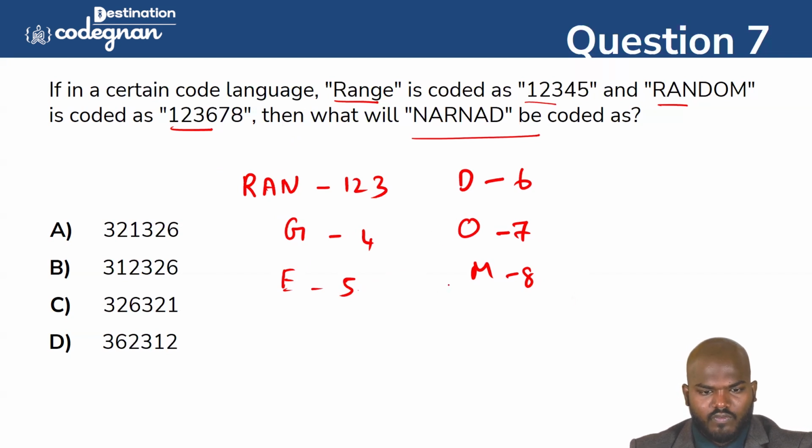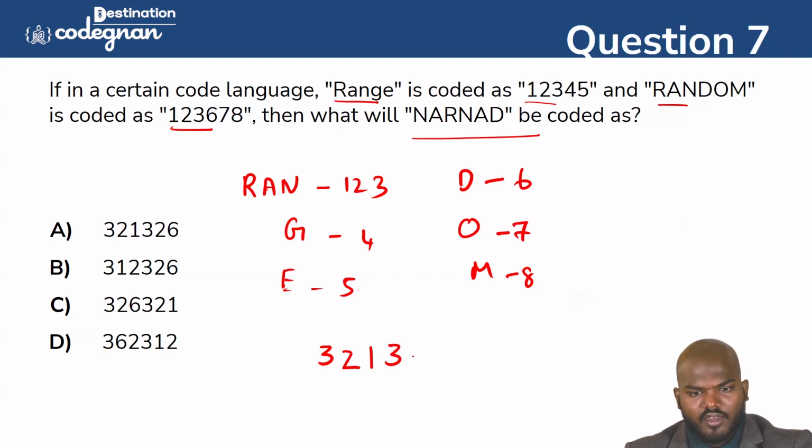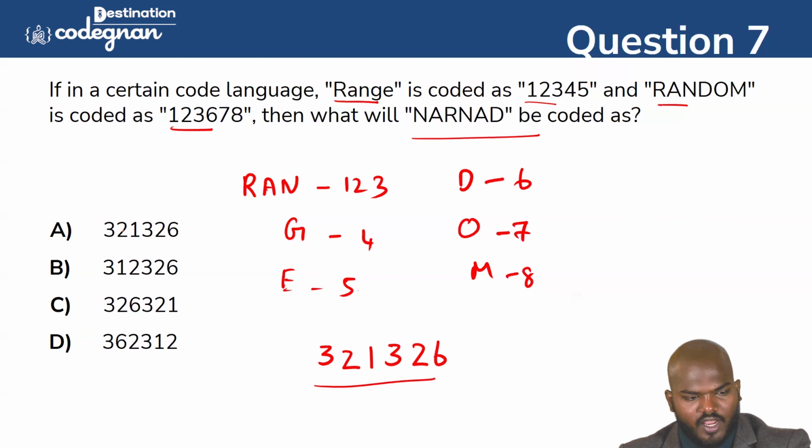So N is equal to what? N will come as 3. And A is 2. And R, here we have R, right? That is 1. And again N, that is 3 again. A again, A is 2 again. So D is equal to what? 6. So that is 3 2 1 3 2 6. That is a possible answer.